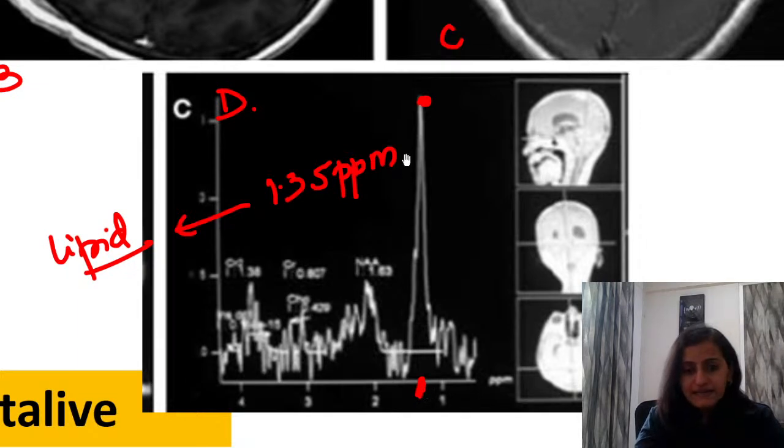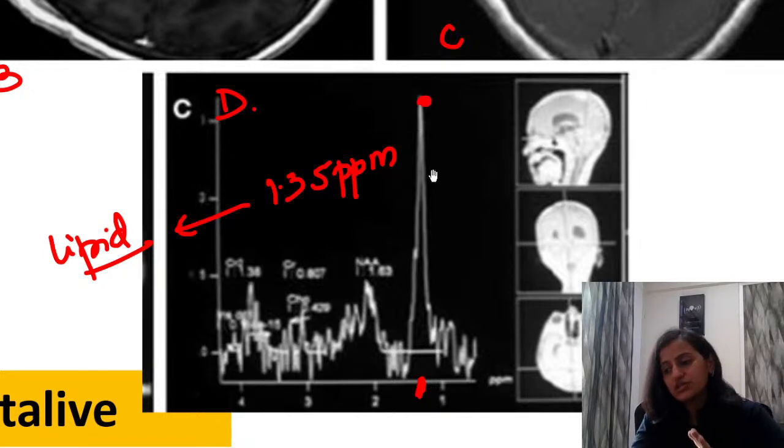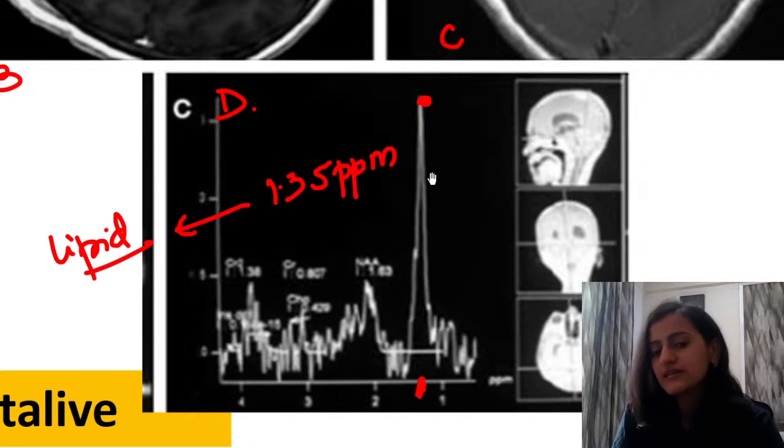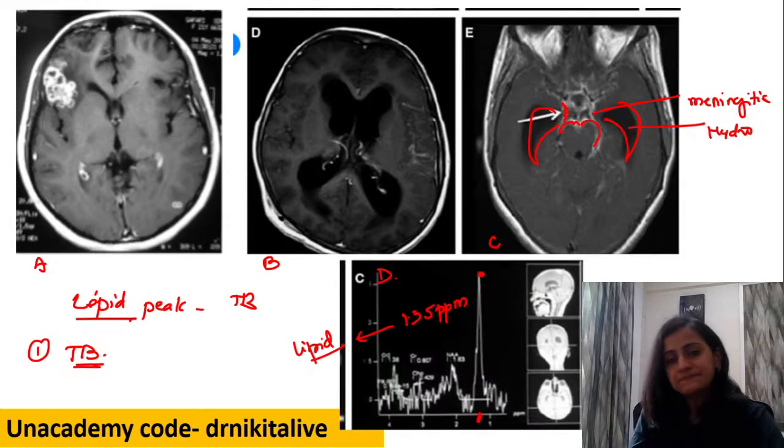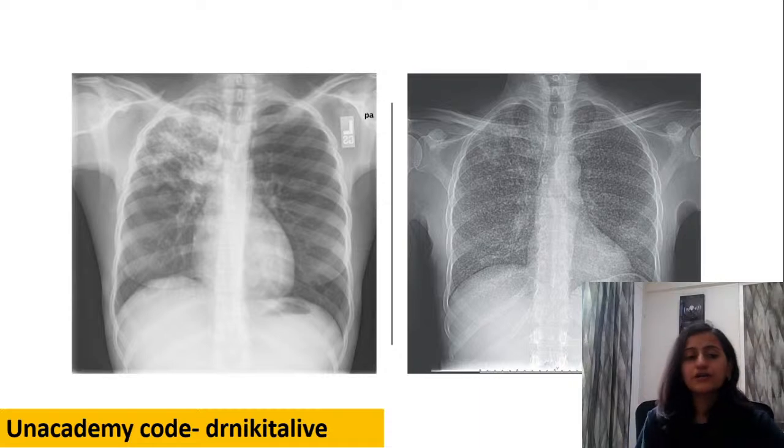Now here we are getting the peak in the spectroscopy in between 1 to 2, that is 1.35 approximately. At 1.35, if you get a peak, that tells you it is a lipid, which is the component there. So that is the lipid peak. What do you think are these radiographs showing? What are these?